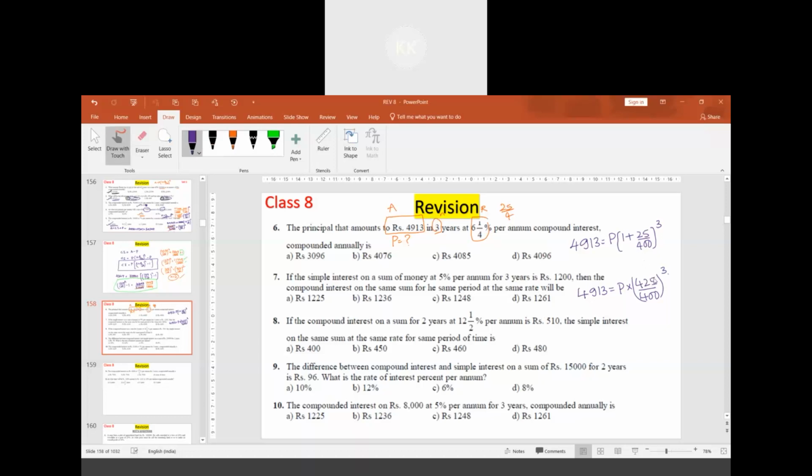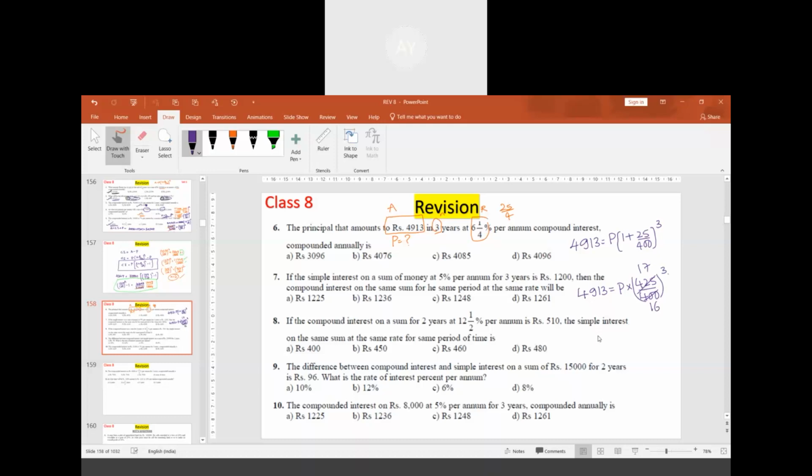So it is 17 times, and this will be 16 times. No, both 425 and 400 are divisible by 25. 400 divided by 25 is 16, and 425 divided by 25 is 17. So 17 by 16, correct.